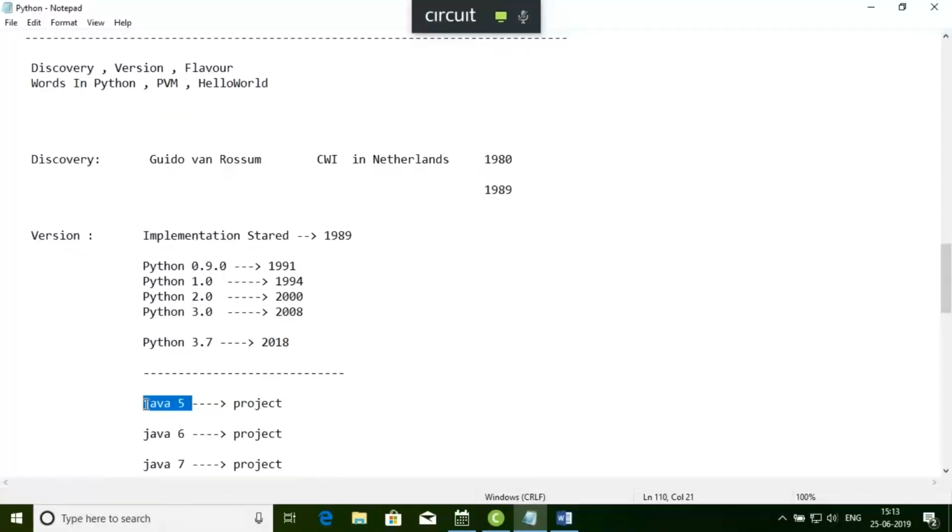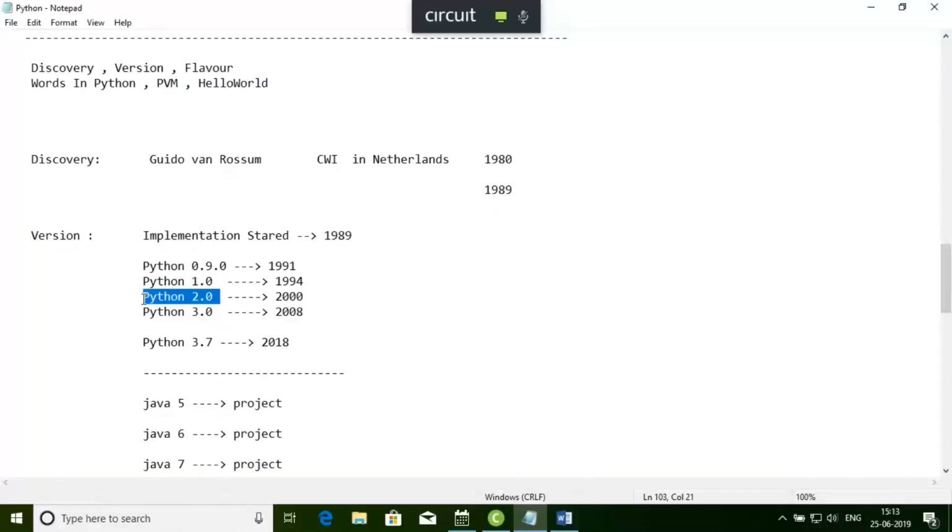But in Python, it is not like this. If you create a particular project in Python 2.0 and you want to execute the same project using Python 3.0, you will find lots of things that are not working. Syntax is not working. Again, I'm saying, if you have created any project using Python 2.0 and you want to run the same project with Python 3.0, you'll find lots of syntax not working, because there is no concept of backward compatibility in Python.